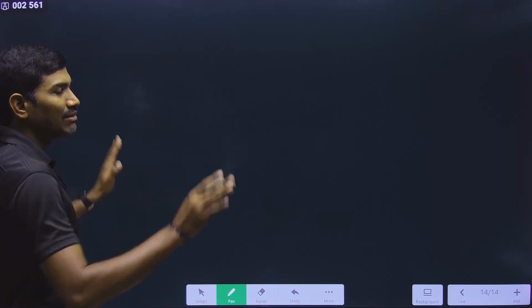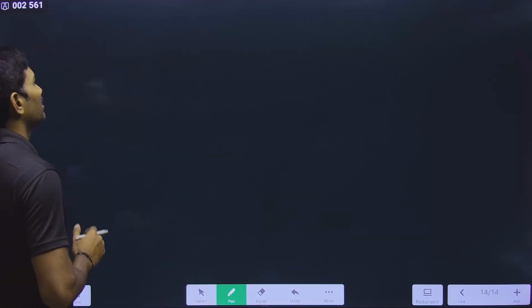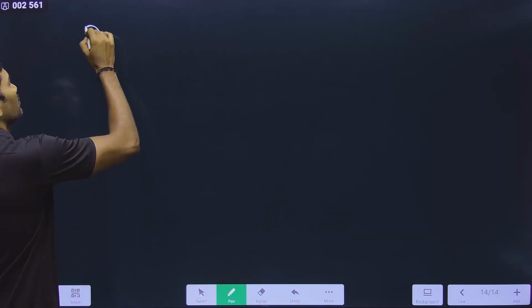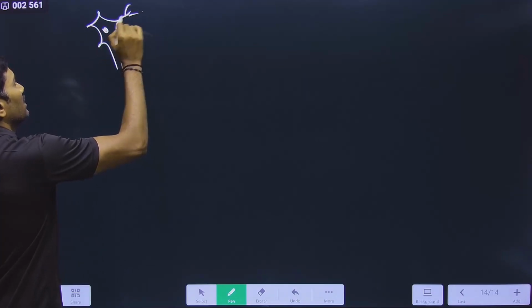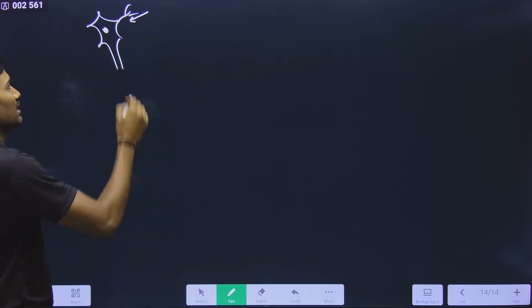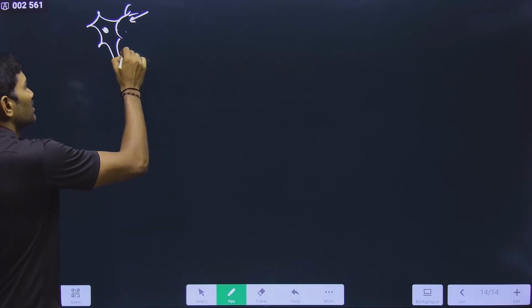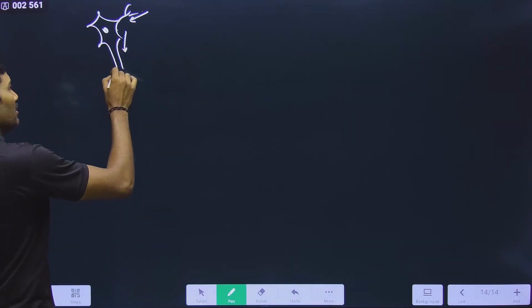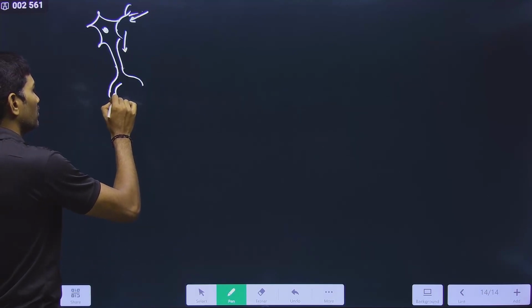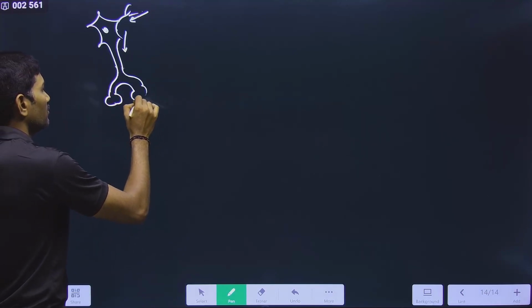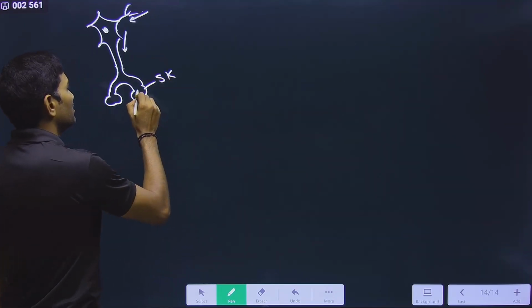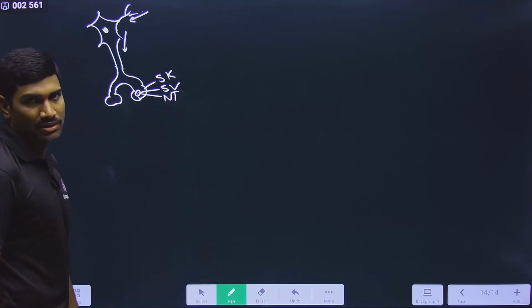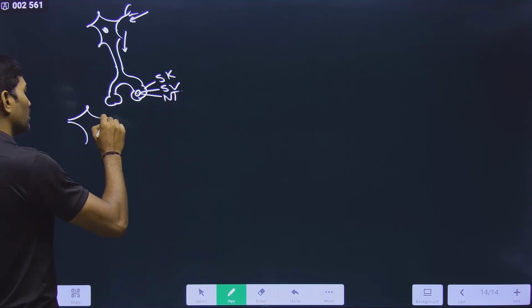Observe these key things. I will draw several diagrams at the same time, so observe very carefully. First thing is, suppose there is a neuron and these are the dendrites, and these dendrites receive information and pass it to the cell body. From the cell body it comes to the axon, and this axon has axon terminals, and they have synaptic knobs, and inside these, synaptic vesicles are present, and inside the vesicles neurotransmitters are present. Clear? And now we are talking about the next neuron.